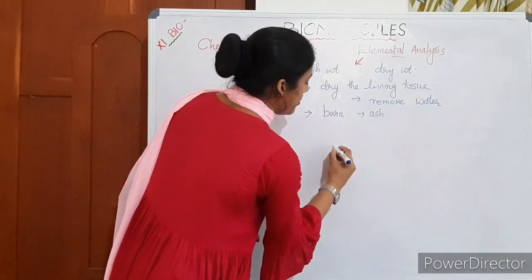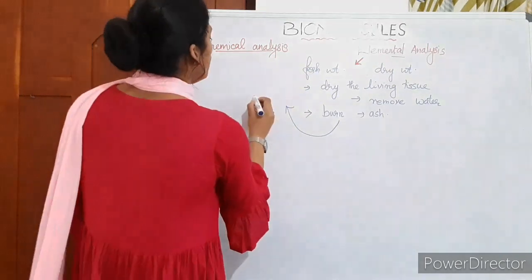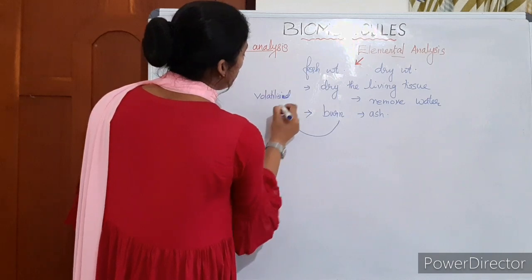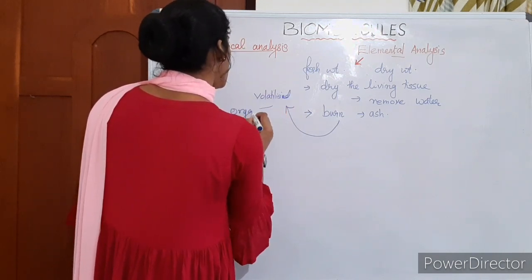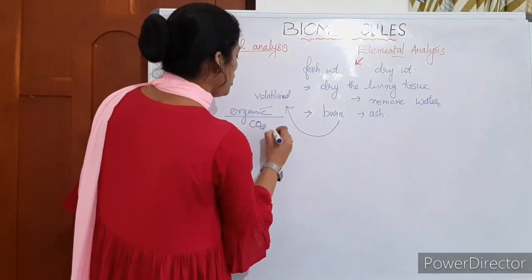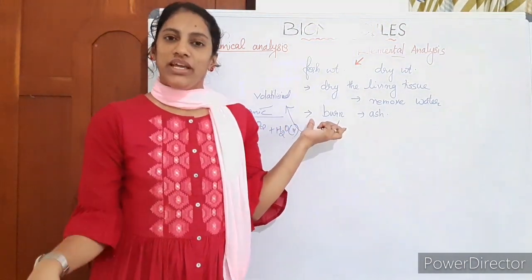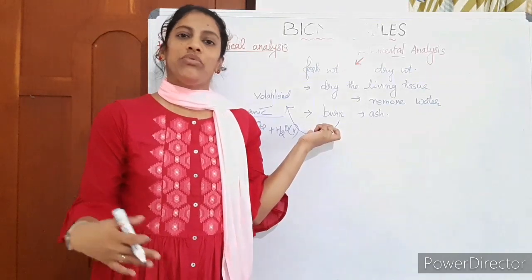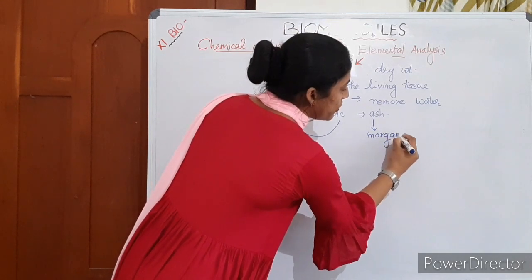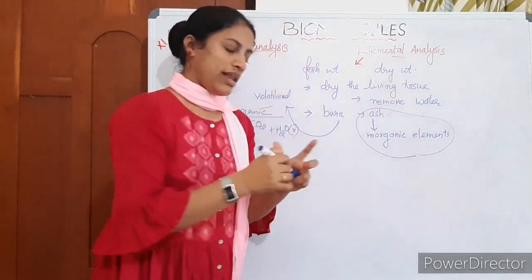So what happened at this time? When we burn, what escapes as gases? It will be all volatilizing substances. All organic compounds will be volatilized and escape as carbon dioxide or water vapor. So all organic compounds of the living tissue will be removed when we burn it, whereas what is left in the ash will be inorganic elements. So we can separate the elements. Ash contains inorganic elements.